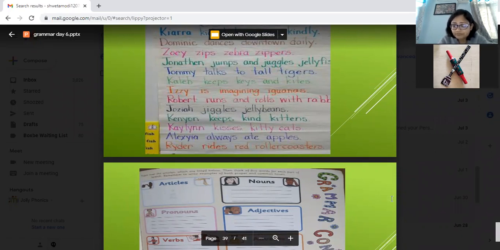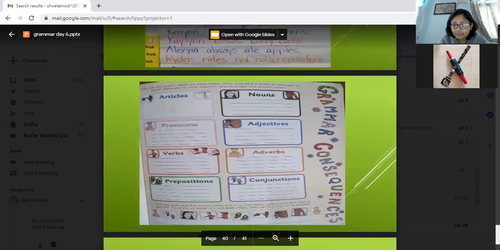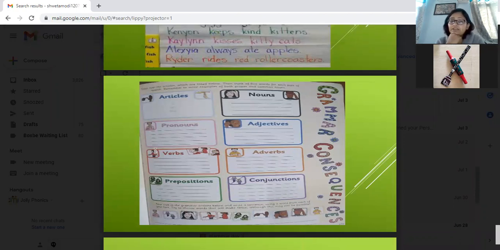So with this, we come to the end of grammar level 6. This is the assessment which is there: articles, nouns, pronouns, adjectives, verbs, adverbs, prepositions, and conjunctions. Please take a screenshot. You have to give me the examples.